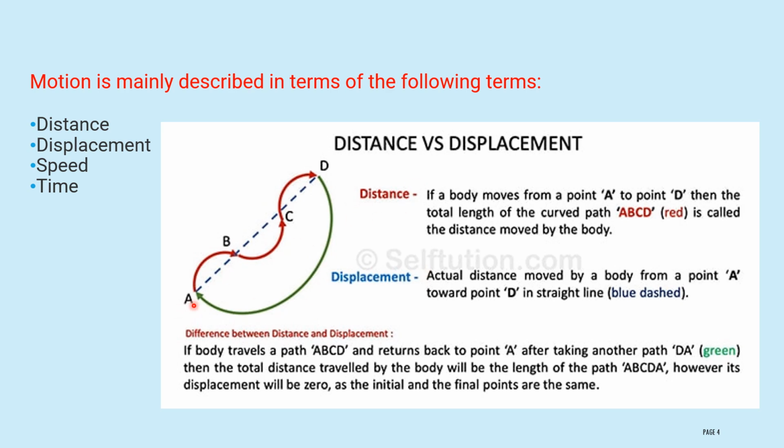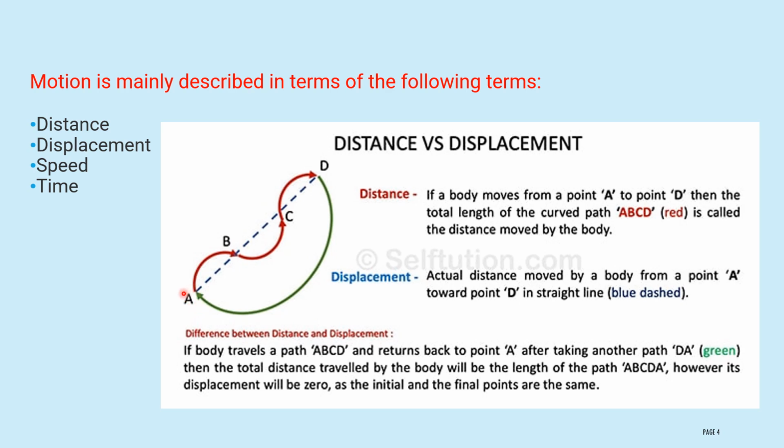Displacement: again, you will leave your house, then you will reach the school. After completion of the school, again you will reach your home. Here in the case of displacement, the initial and final position will be the same. Therefore, displacement will be 0, because displacement is nothing but the shortest distance between the initial and final position. You have to understand that one, the shortest distance between initial and final position.